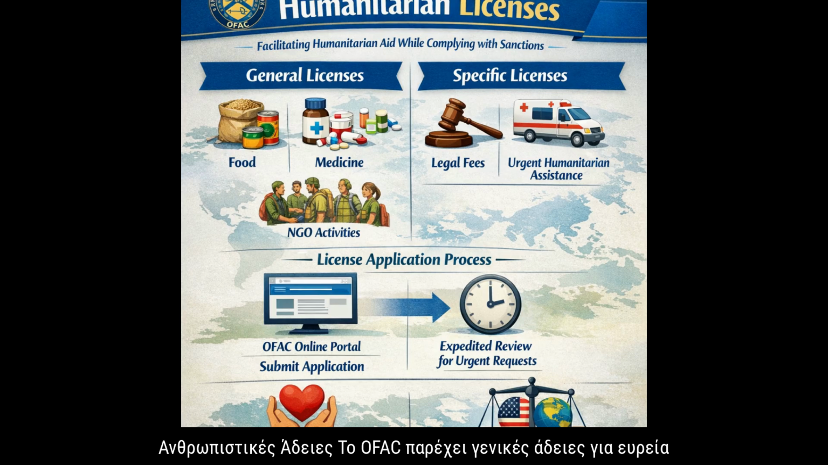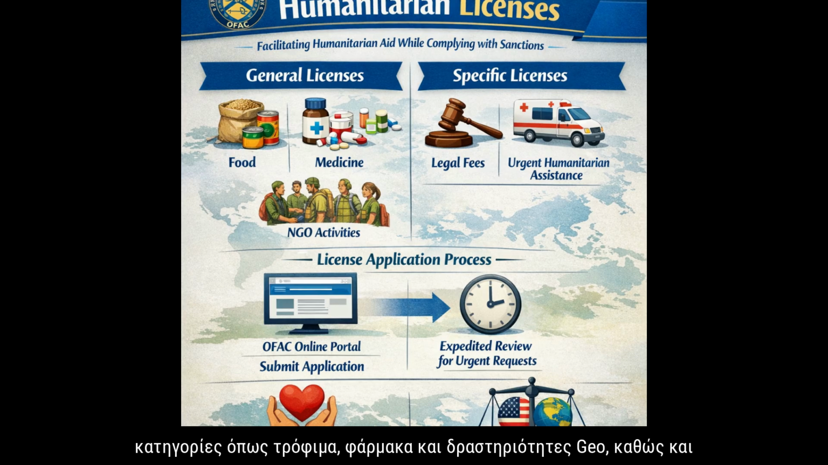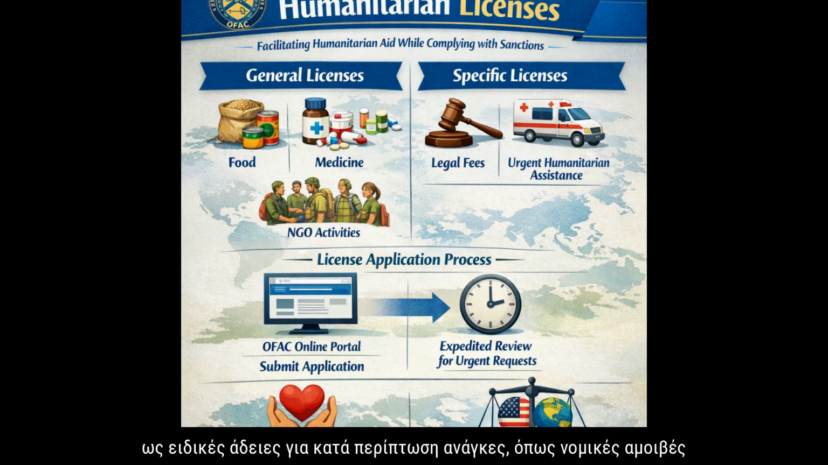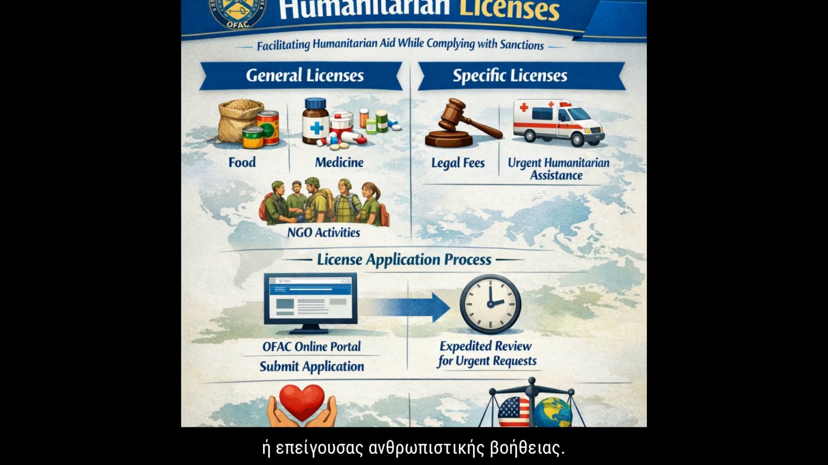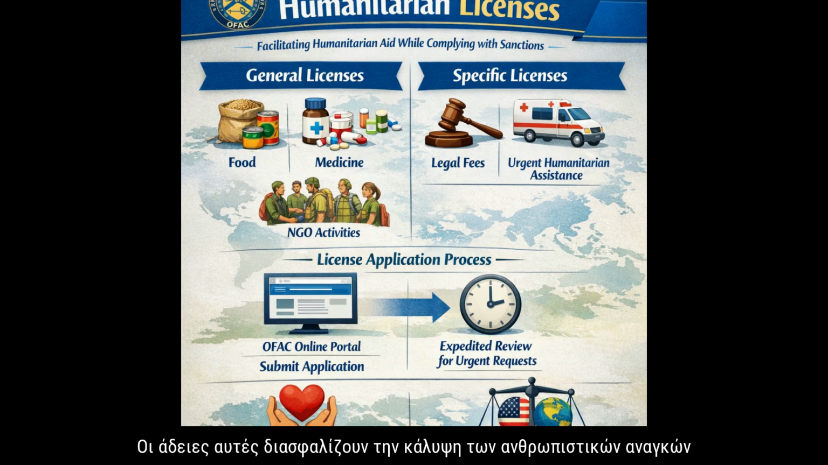Humanitarian licenses: OFAC provides general licenses for broad categories like food, medicine, and NGO activities, as well as specific licenses for case-by-case needs, such as legal fees or urgent humanitarian assistance. Applications for specific licenses are submitted through OFAC's online portal, and urgent requests may be expedited. These licenses ensure that humanitarian needs are met while maintaining compliance with sanctions regulations.